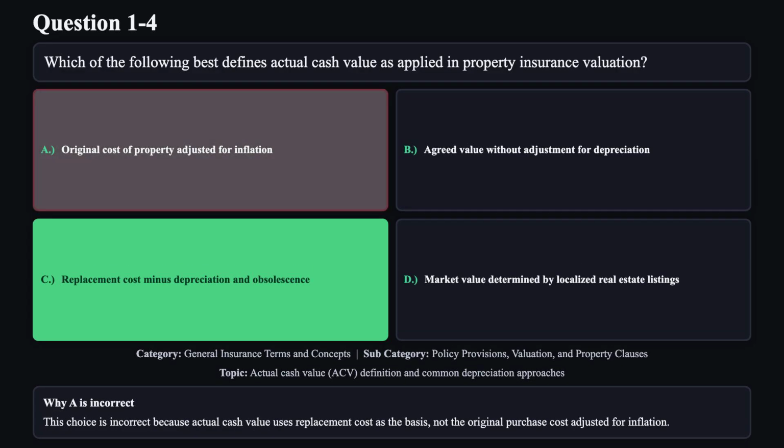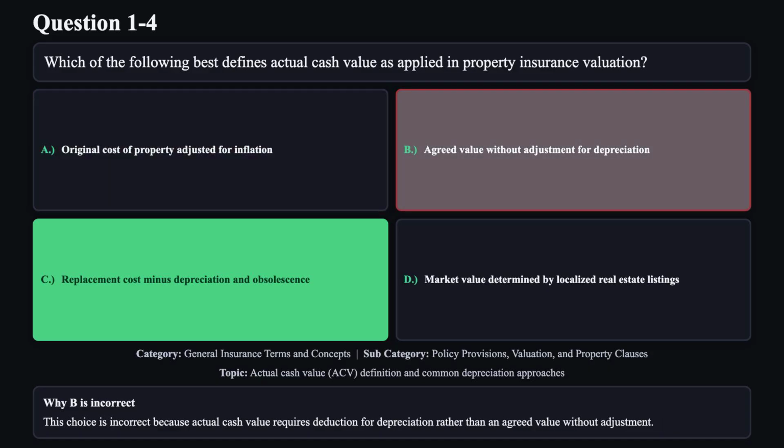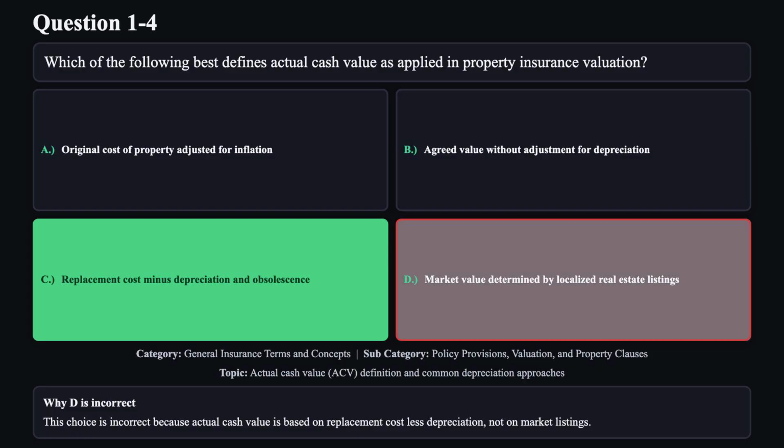Reason A is not correct. This choice is incorrect because actual cash value uses replacement cost as the basis, not the original purchase cost adjusted for inflation. Reason B is not correct. This choice is incorrect because actual cash value requires deduction for depreciation rather than an agreed value without adjustment. Reason D is not correct. This choice is incorrect because actual cash value is based on replacement cost, less depreciation, not on market listings.